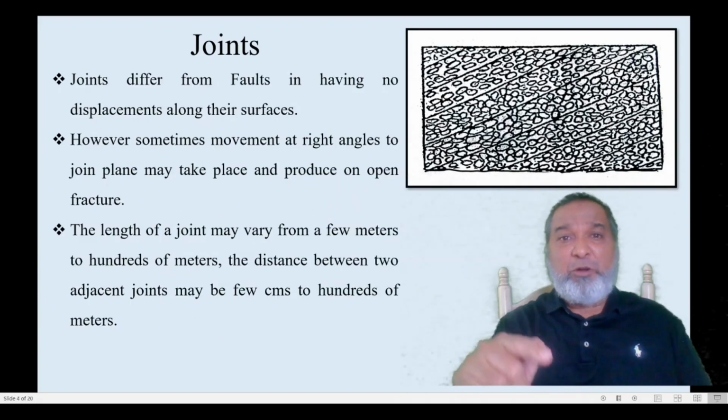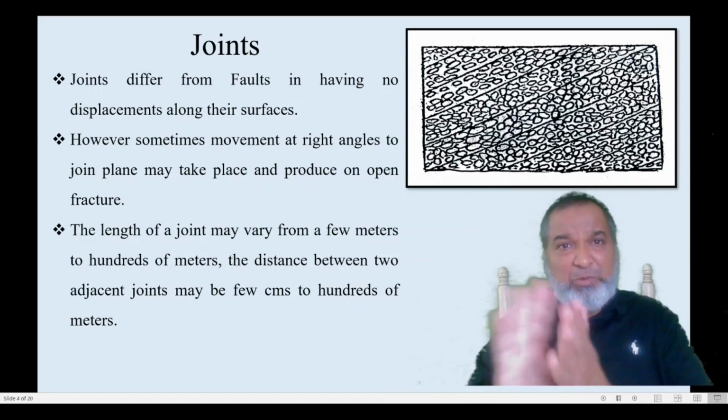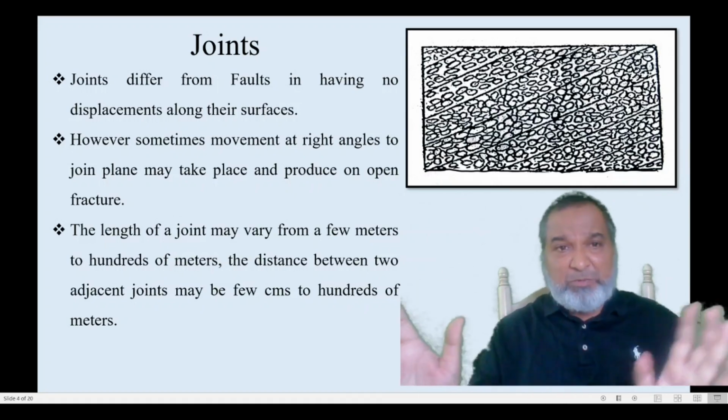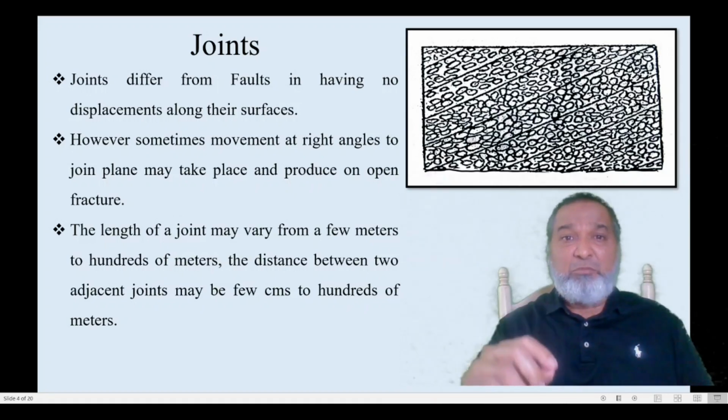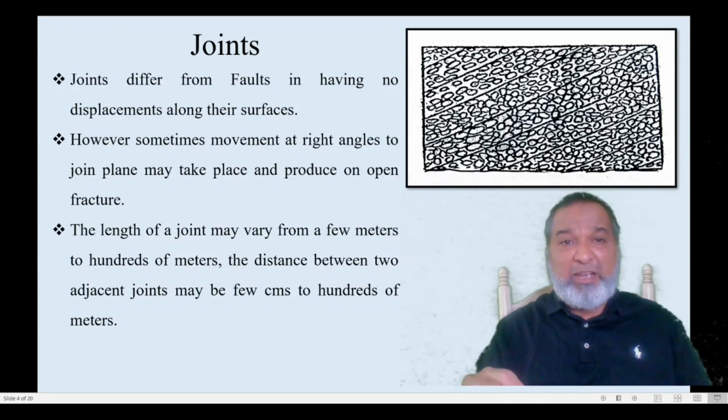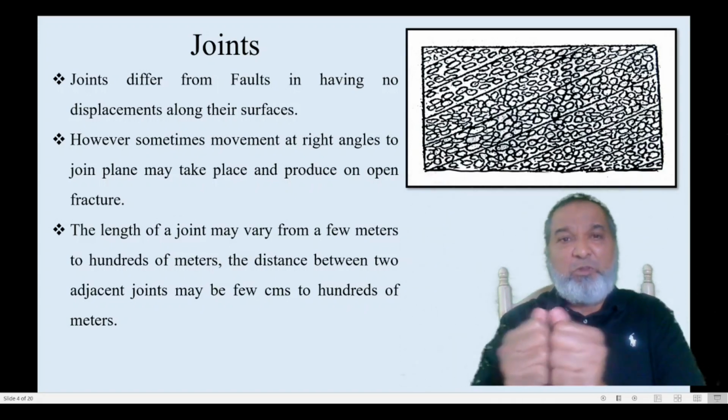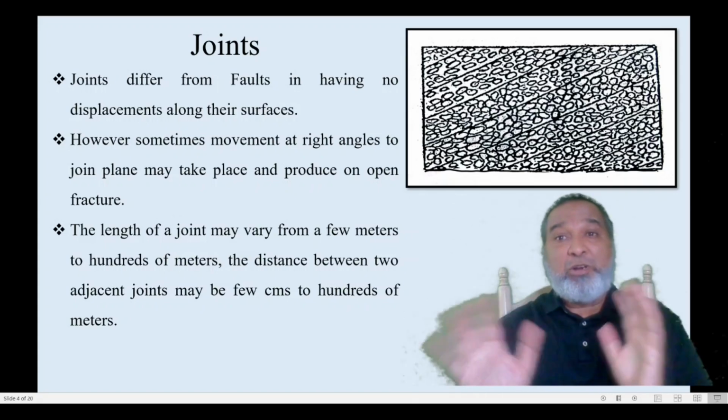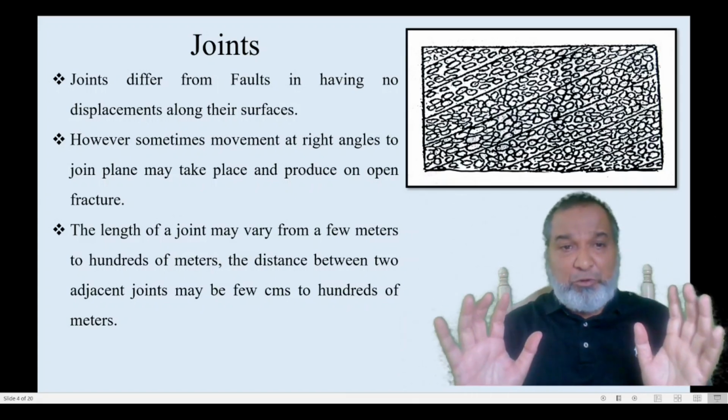Joints differ from faults, which have displacement along the surface. In joints there is no displacement, as we have already seen. Sometimes movement at right angles to the joint plane takes place. The blocks may be shifted, but there is no relative movement as such.